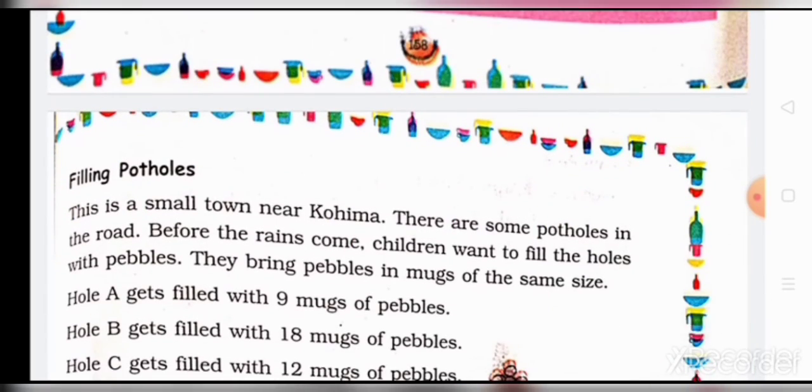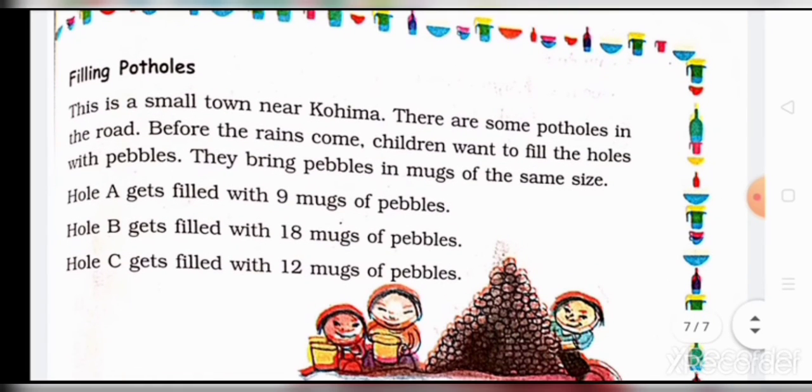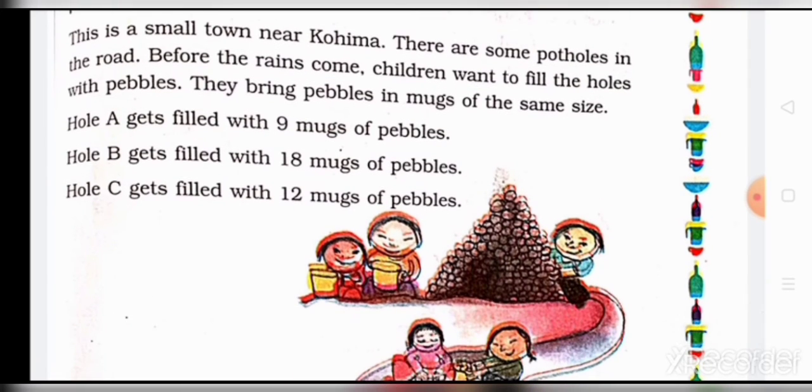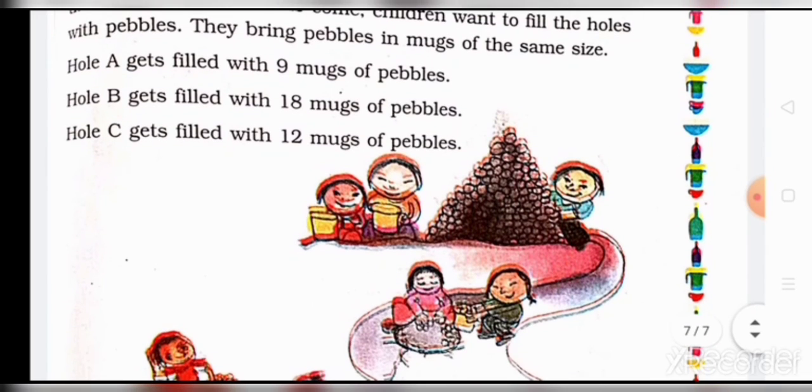Filling potholes. This is a small town near Kohima. There are some potholes in the road. Before the rains come, children want to fill the holes with pebbles. Pebbles means small stones. They bring pebbles in mugs of the same size. Hole A gets filled with 9 mugs of pebbles and hole B gets filled with double of that. That means 9 plus 9, 18 mugs of pebbles.